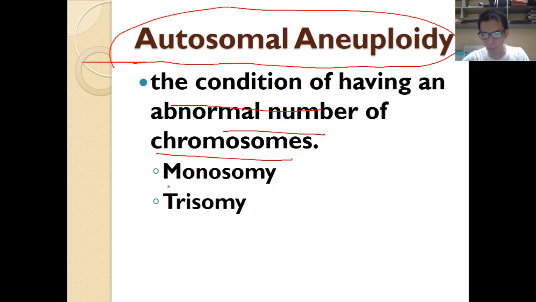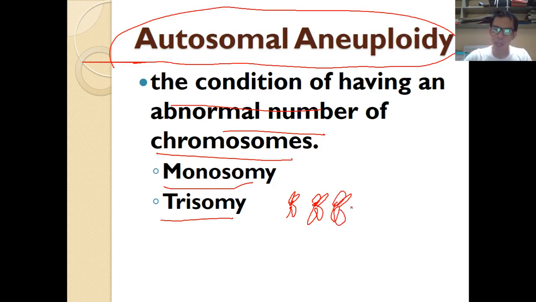Now it can be a monosomy or a trisomy. So what do you mean by trisomy? The chromosomes have three copies, or rather an extra chromosome. So instead of having a pair, it becomes a trio. Next one, the monosomy is missing one chromosome.